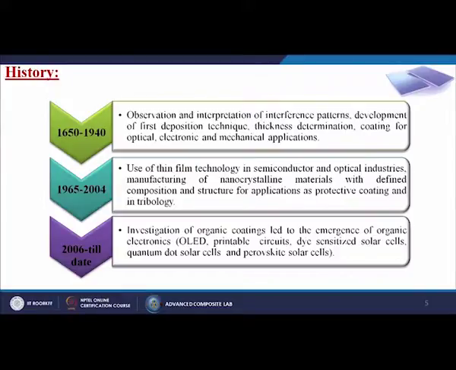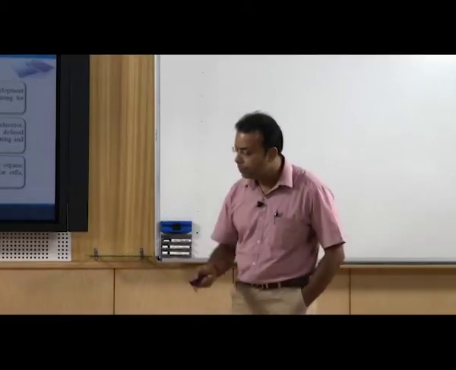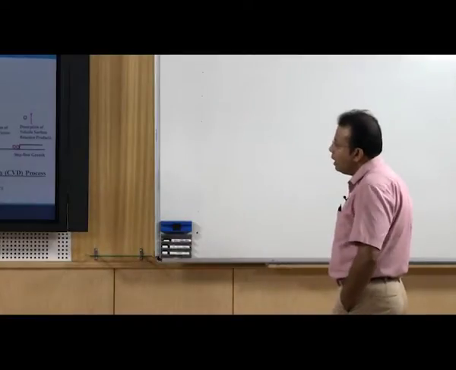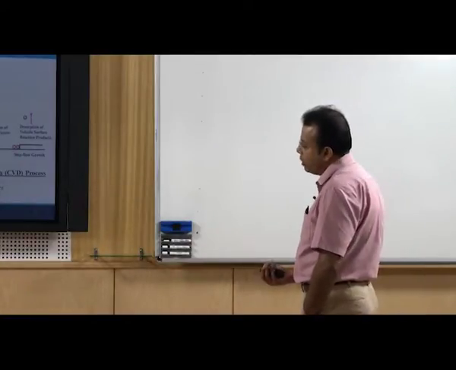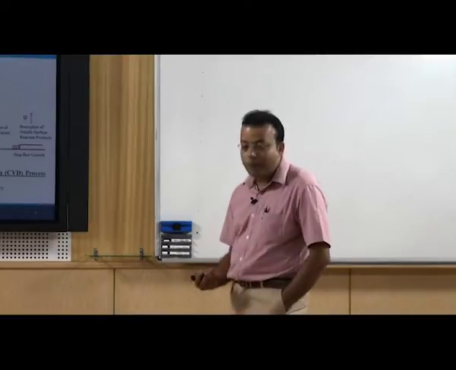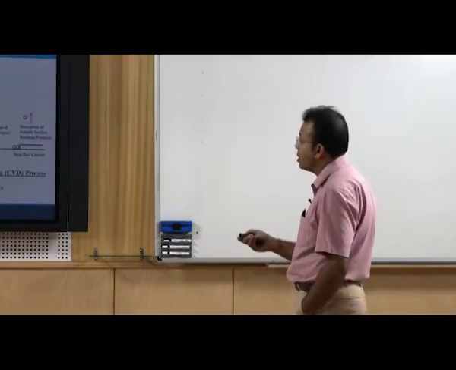Investigation of organic coatings led to the emergence of organic electronics, OLED, printable circuits, dye sensitized solar cells, quantum dot solar cells, perovskite solar materials and so on. So, how are we preparing these thin films, and what are the growth mechanisms over there?